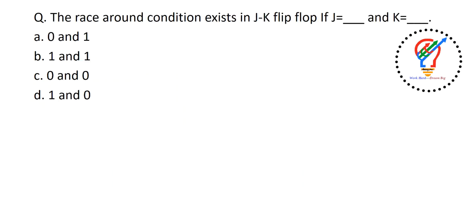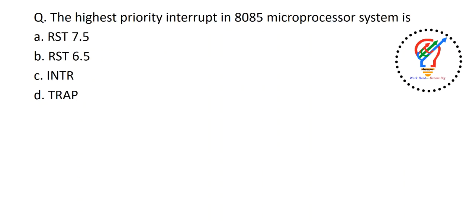Next one. The race around condition exists in a JK flip-flop if J and K values are: the options are 0 and 1, 1 and 1, 0 and 0, 1 and 0. So when both the inputs to the JK flip-flop are 1, a race around condition happens. The highest priority interrupt in an 8085 microprocessor system is: the options are RST 7.5, RST 6.5, INTR, trap. So the answer is D, trap.